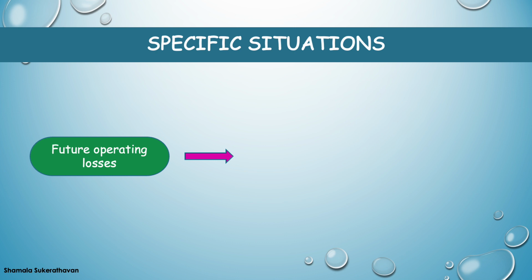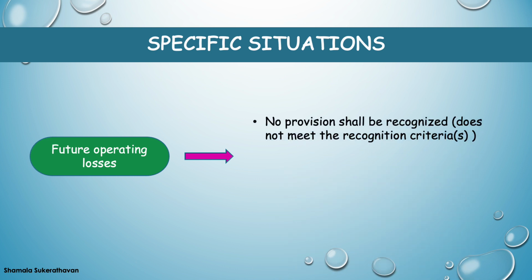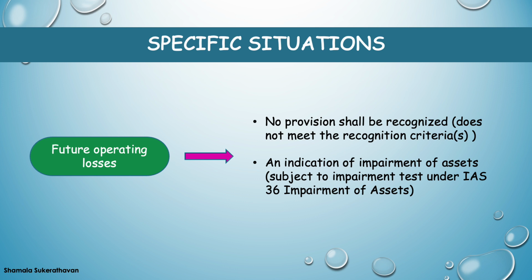Provision shall not be recognized for future operating losses, as it does not meet the general recognition criteria set out for provisions, as it relates to future events and not past events. Please note, however, an expectation of future operating losses is an indication that certain assets of the operation may be impaired, and these assets shall be tested for impairment under IAS 36, Impairment of Assets.